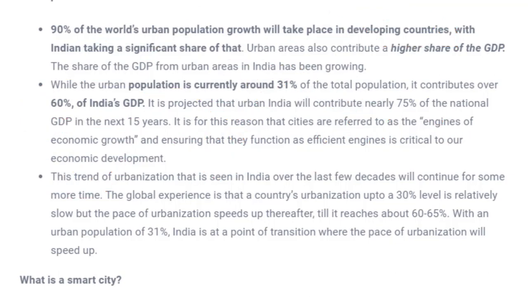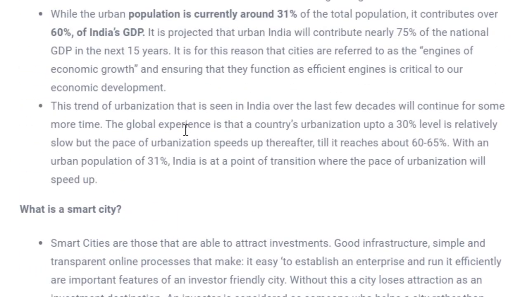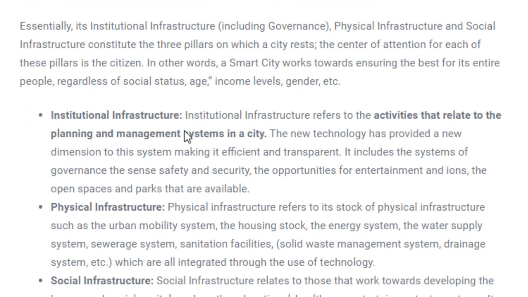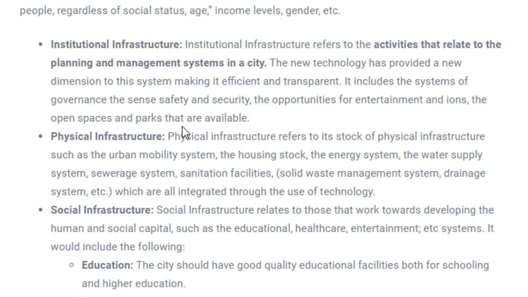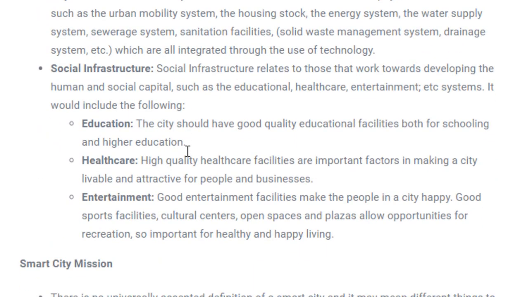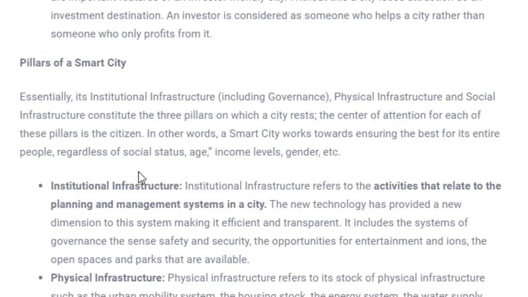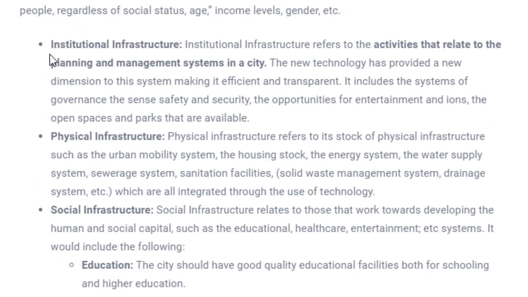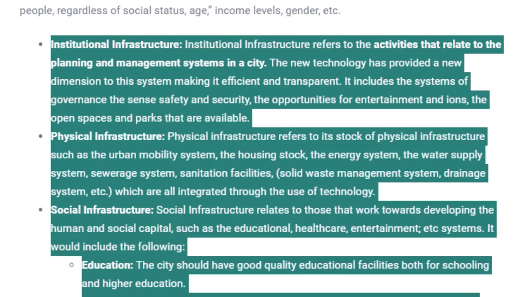And what is a smart city? We know what a smart city is, I don't need to explain this again. And what will be the pillars of a smart city? That means how would any city be called a smart city. The places or cities which have good institutional infrastructure and physical infrastructure like roads and railways, solid waste management, drainage. Wherever these systems are there, that place will be called a smart city. Social infrastructure means education, healthcare, entertainment. So these are the pillars. In any smart city, these pillars should be available, then only would that place be called a smart city.